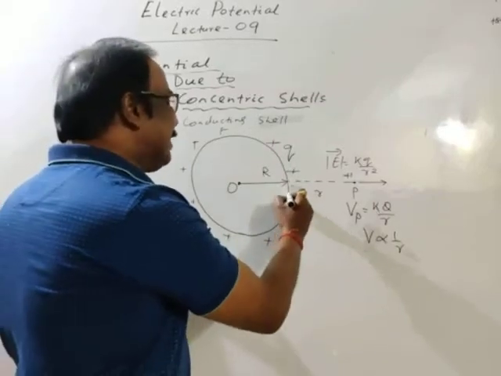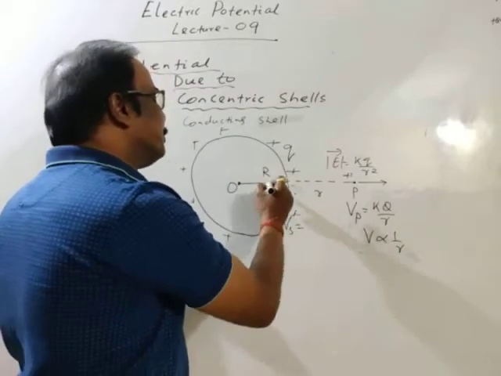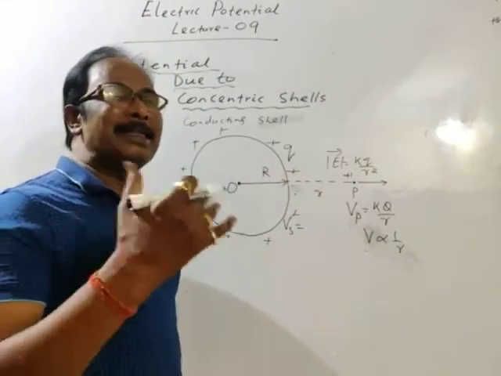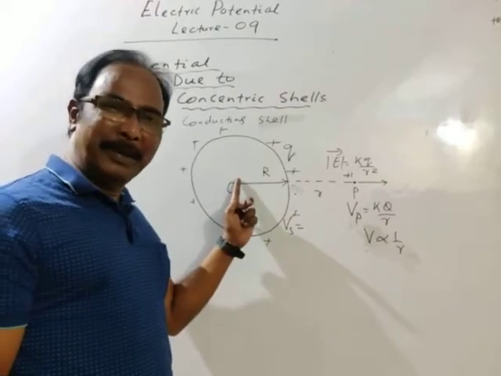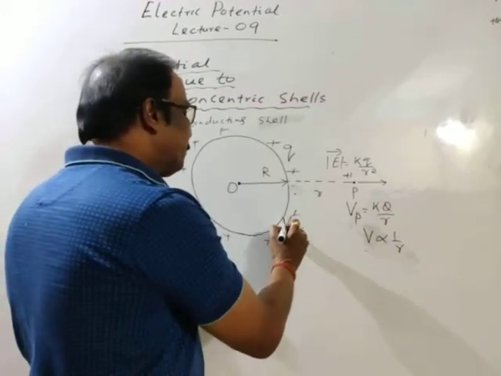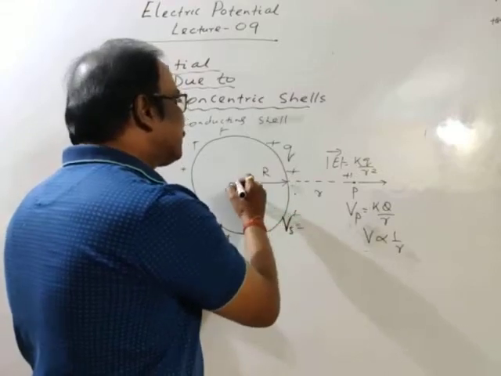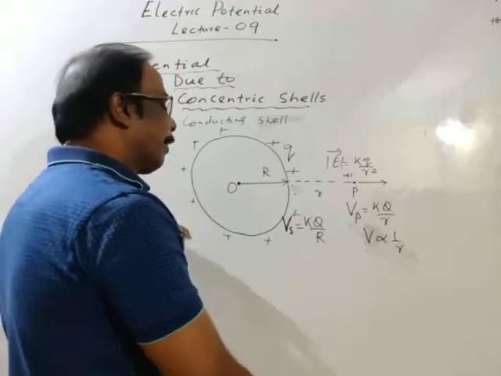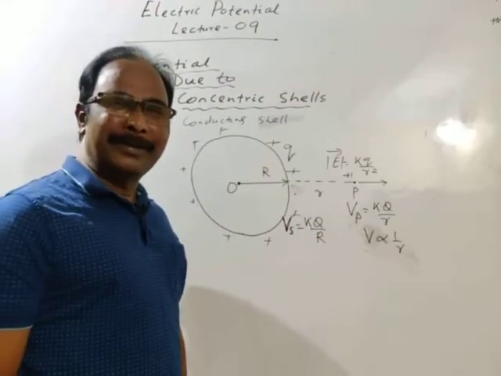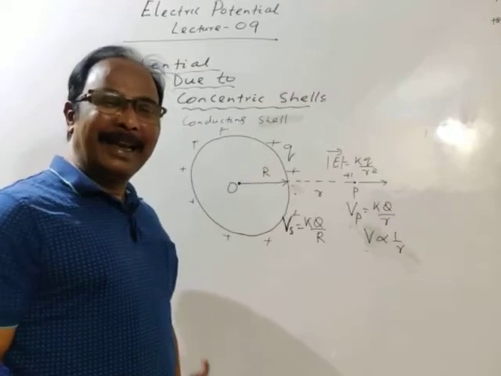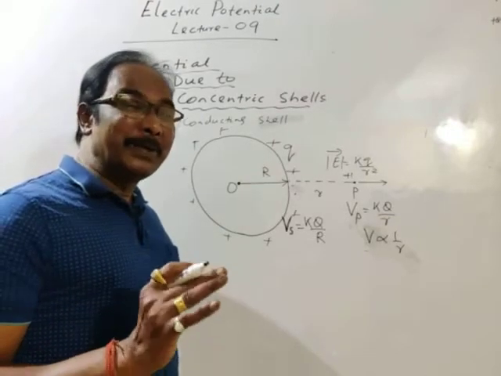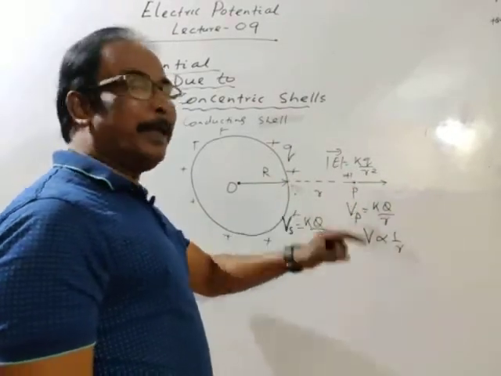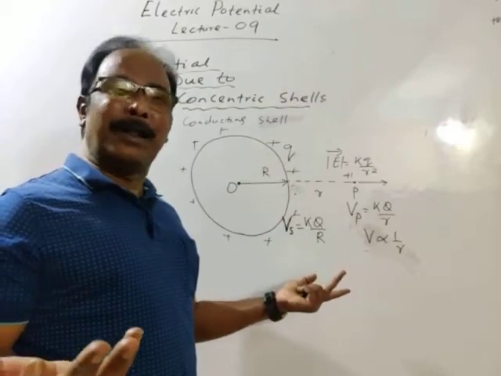Then the potential on the surface. Distance is always measured from the center of the sphere. So on the surface, let the potential be Vs, the distance is r, and the potential is K Q by R. Of course, we have derived the electric potential. To get the potential at point P, we have to take the reference point at infinity.